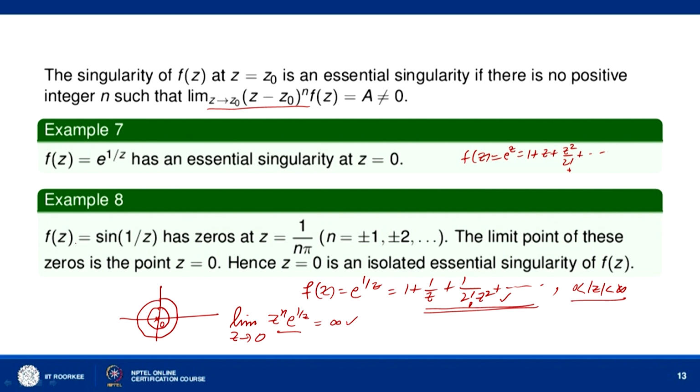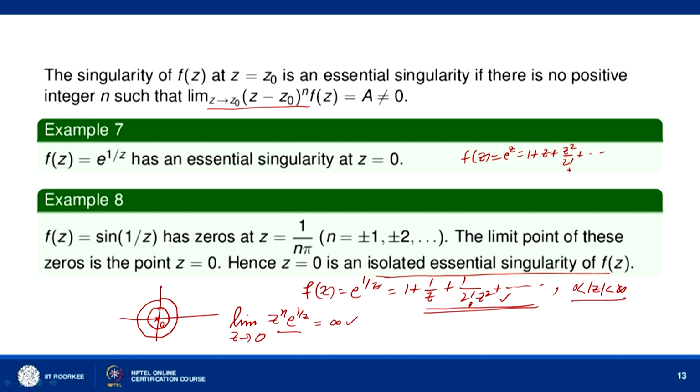Now, if you take f(z) equal to sin 1 by z, then we can see that sin 1 by z has zeros at z equal to 1 over n pi, where n takes values plus minus 1, plus minus 2 and so on. The limit point of these zeros is the point z equal to 0, where the function sin 1 by z has a singularity. So, sin 1 by z has an isolated essential singularity at z equal to 0. This is an isolated essential singularity of sin 1 by z.